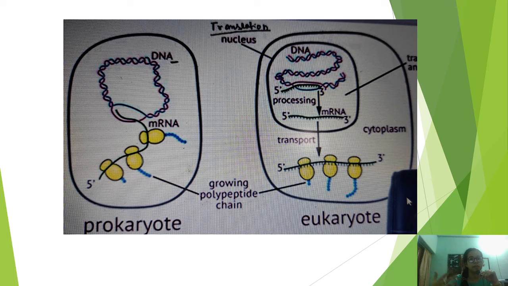We have already discussed the processing, that is capping, polyadenylation and splicing. So translation takes place in the cytoplasm in eukaryotes, whereas in prokaryotes it takes place in the cytoplasm only, as there is no nucleus. This is the basic difference between prokaryote and eukaryote.